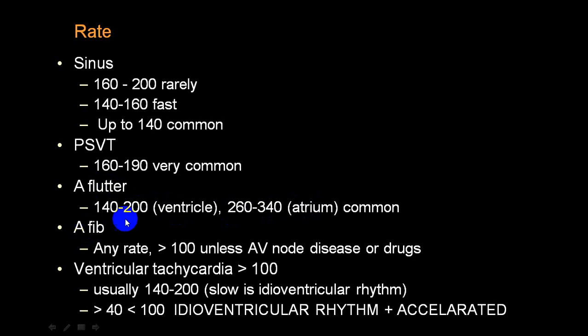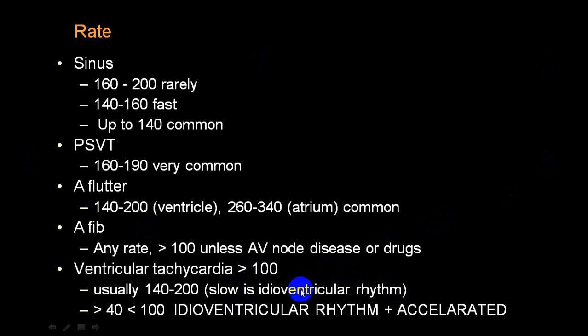While in atrial fibrillation, the ventricular rate is usually a little above 100. It will never be very, very fast. While in a ventricular tachycardia, it is more than 100. Usually in a slow idioventricular rhythm, and I am repeating again, the rate of the ventricle is between 20 to 40.